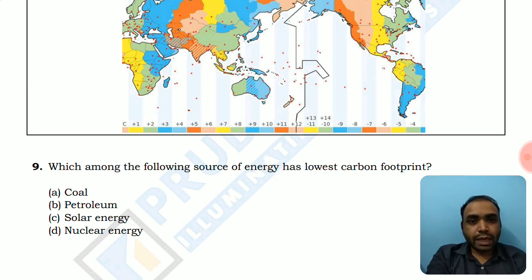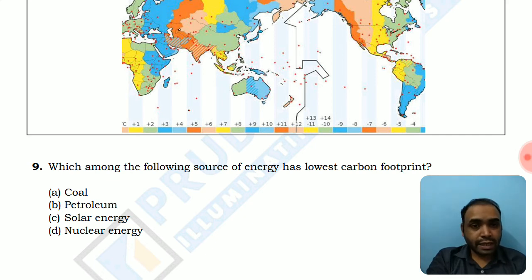Nuclear energy, as we can see, procuring the uranium, this fission material, isn't easy. It has to be cleaned, it has to be transported, it has to be enriched, it has to be reprocessed, and then it can be used in the nuclear reactor. So in the transportation and enriching, a lot of energy is required to make it fit for nuclear energy production. So there is already a large carbon footprint related to nuclear energy. That's why nuclear energy is not as clean as solar energy.